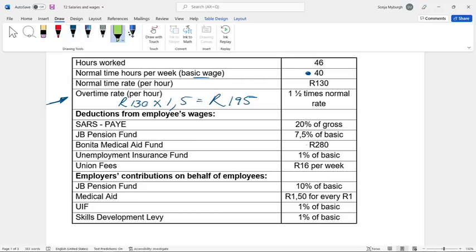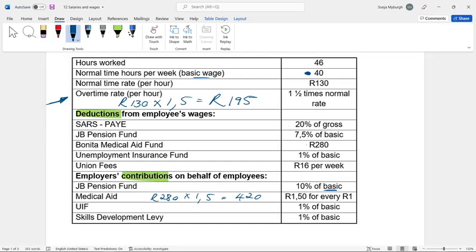Contributions, like I said, we must just read. These are the deductions, and this is the contributions. Pension fund 10% of the basic, so 10% of the 40 hours. Medical aid, R1.50 for every R1. So the medical aid was R280, times 1.5, and that will give us R420 that the business contributes towards Dion's medical aid fund.